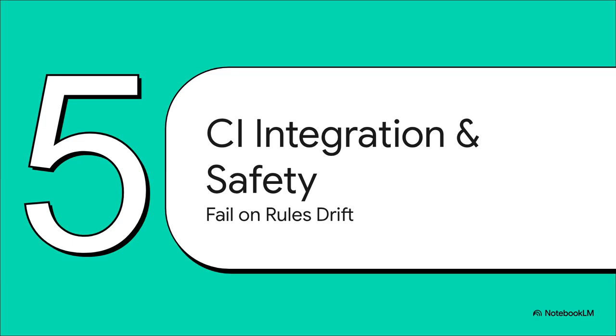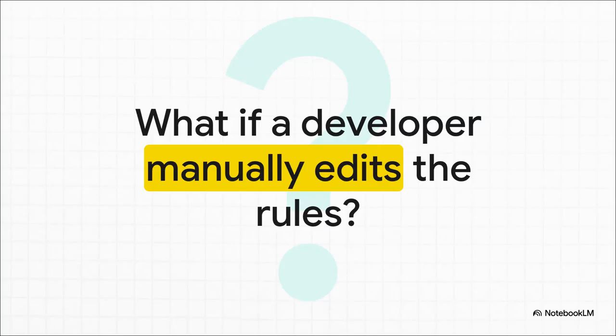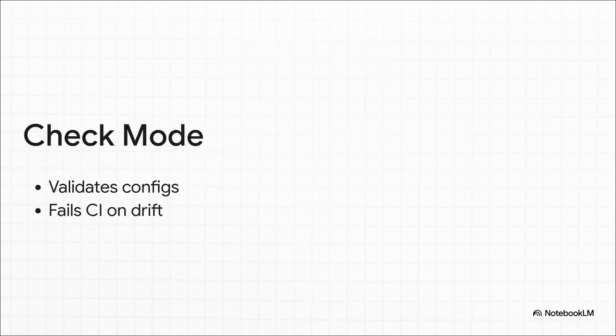All right, final stretch. Section 5. CI integration and safety. Failing the build on rules drift. So, this brings up a pretty critical security question. What happens if a developer just ignores the annotations, bypasses the compiler completely, and mischievously edits the markdown files directly? Does the whole automated system just fall apart at the seams? Not at all.